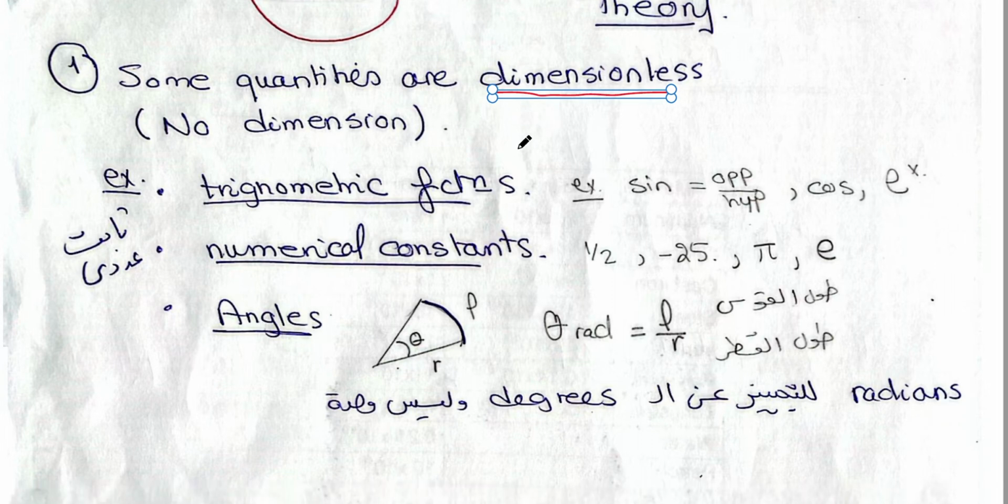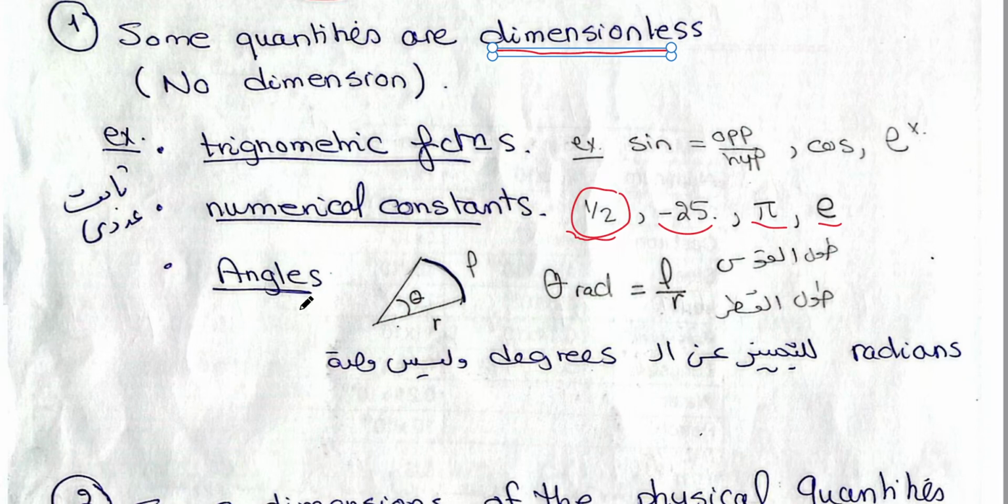Another example is the numerical constant. We had this before when we were talking about the kinetic energy, half m v squared. We said the half has no dimensions because it has no physical nature, it does not express any physical quantity. For example, half, negative 25, pi, e, all these are examples of numerical constants which have no dimensions, and of course, no units. The third example is the angles.